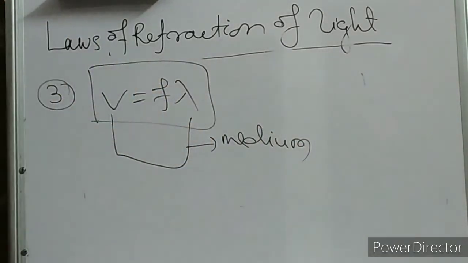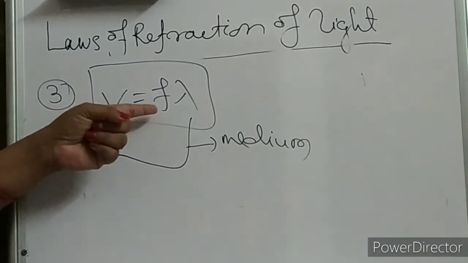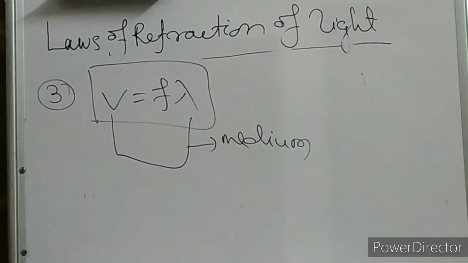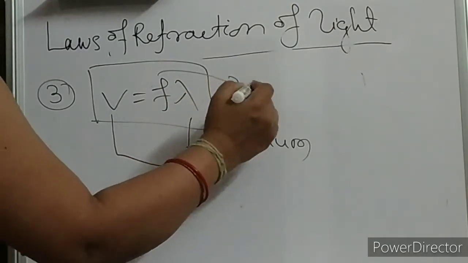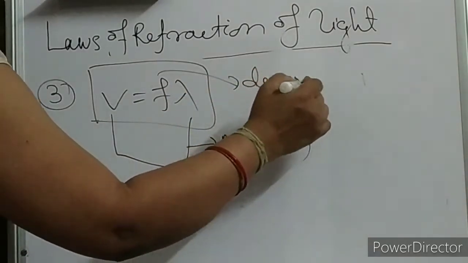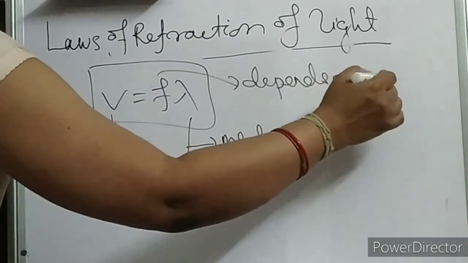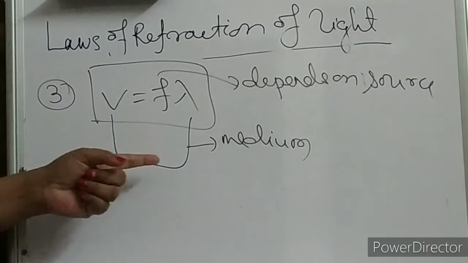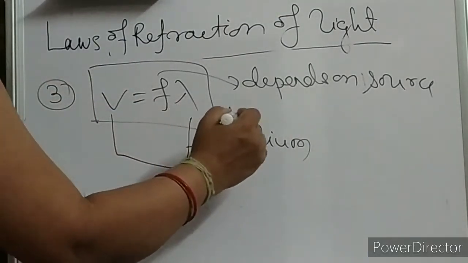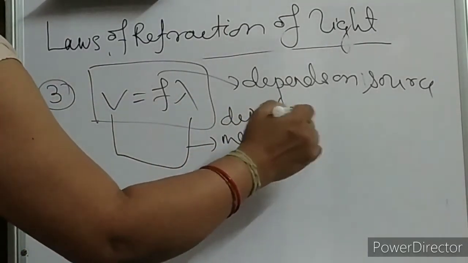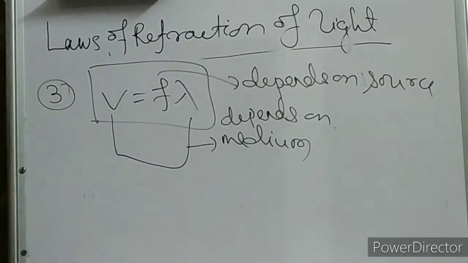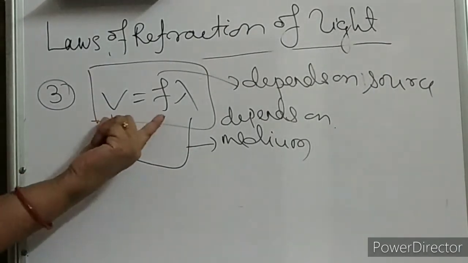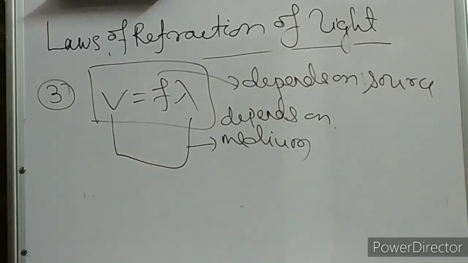Is the frequency going to change for different media? No. Frequency depends on the source. V and lambda depend on the medium. Actually, this rule is based on the wave theory of light that you are going to study in class 12th.